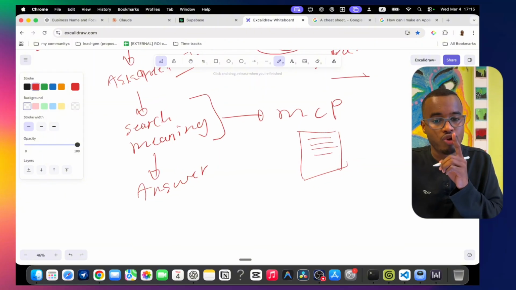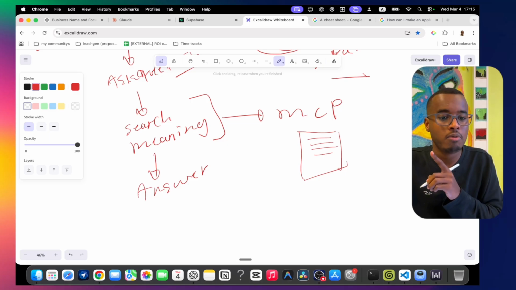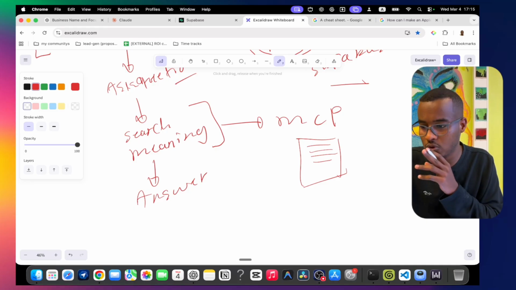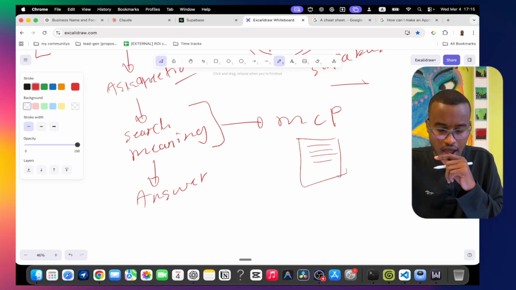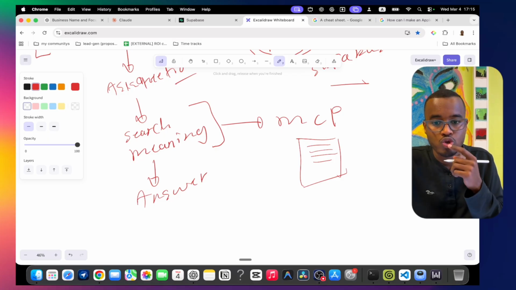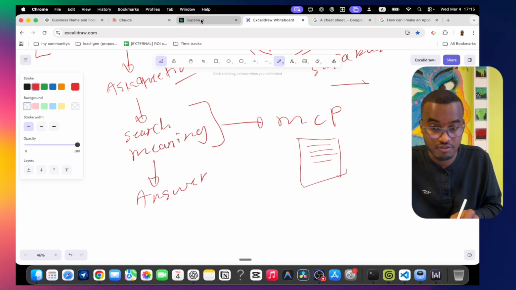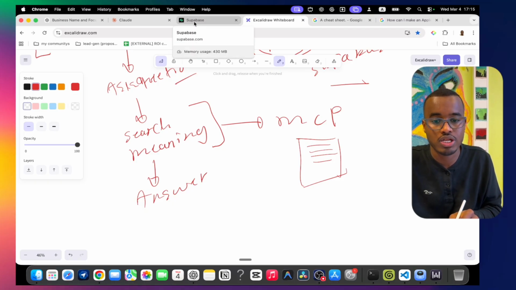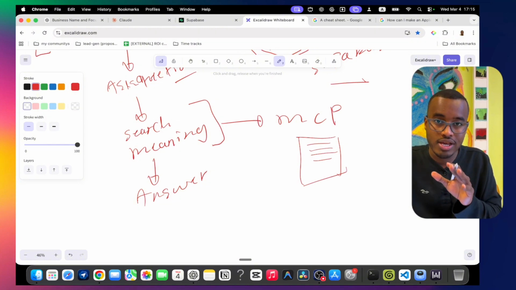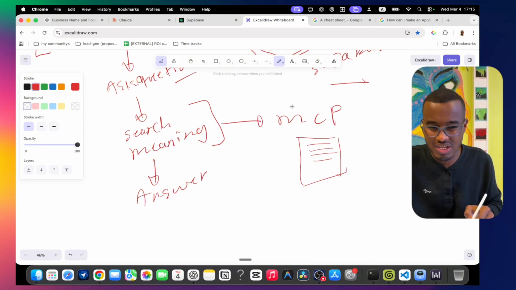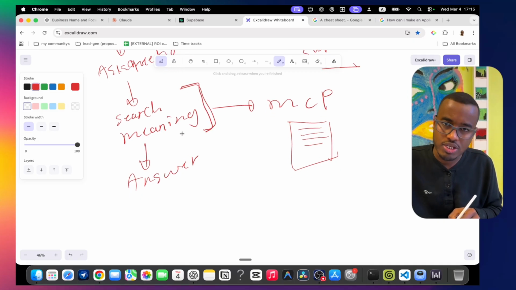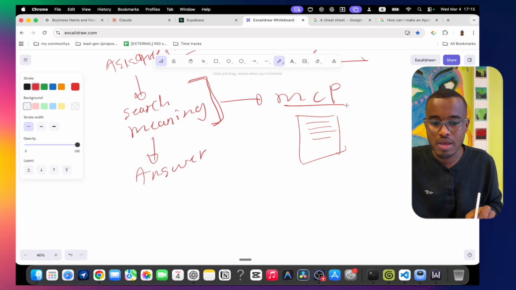For example, I want to train my AI how to use my CRM, or WhatsApp, or Supabase itself. It needs MCP, instructions it can follow for the best use cases on this platform. You just need to give your AI that ability. Some people say skills.